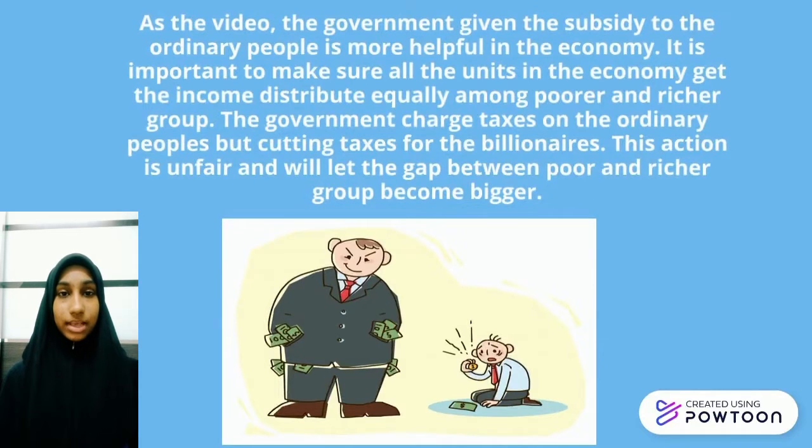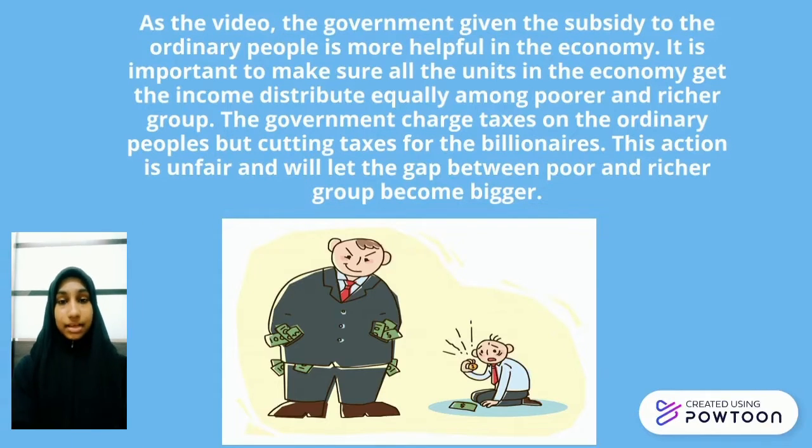It is important to make sure all the units in the economy get income distributed equally among poorer and richer groups. The government charges taxes on ordinary people while cutting tax for the billionaires. This action is unfair and will let the gap between poor and richer groups become bigger.